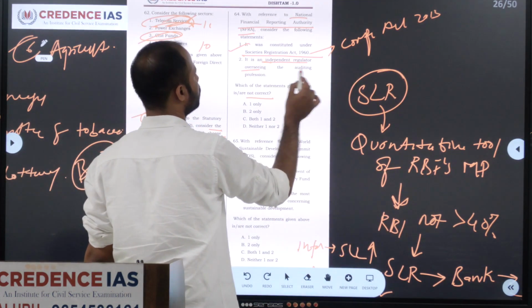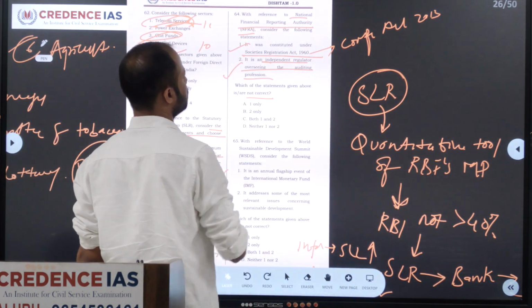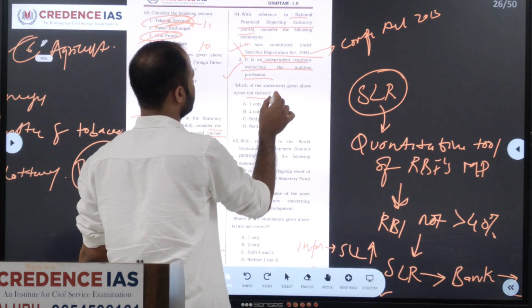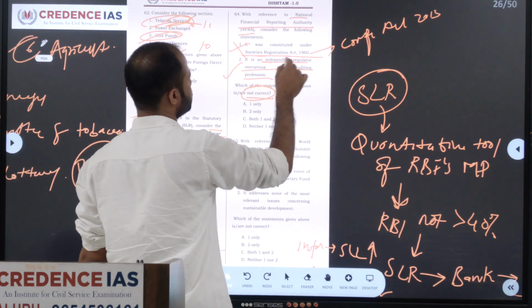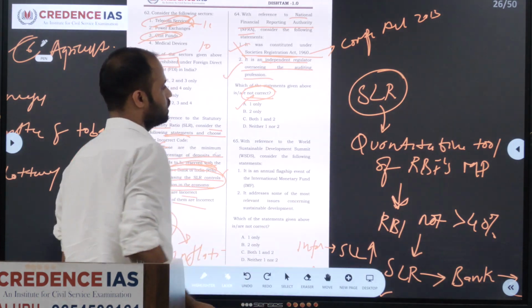And it is an independent regulator overseeing the auditing profession. It is the right answer. So the first one is wrong. Second, we have to identify the non-correct answer. So this, Society Registration, is non-correct. So our option is A.